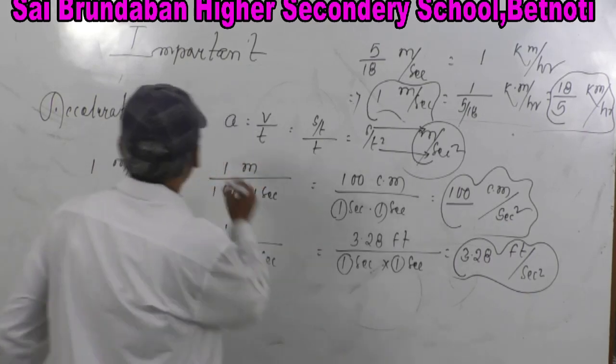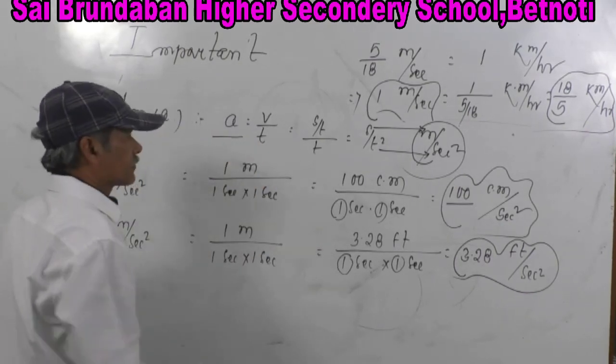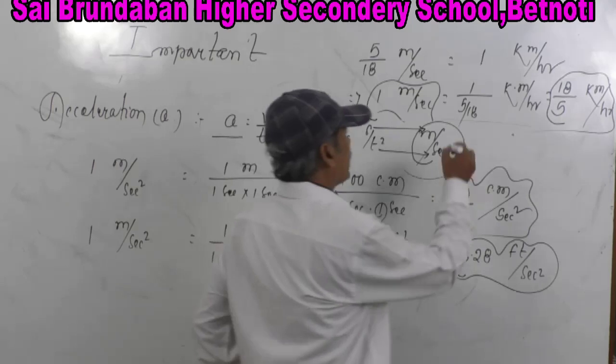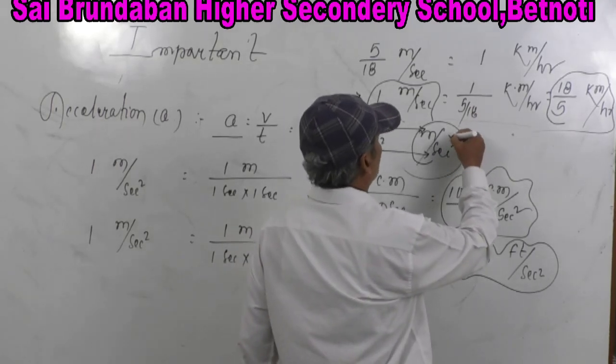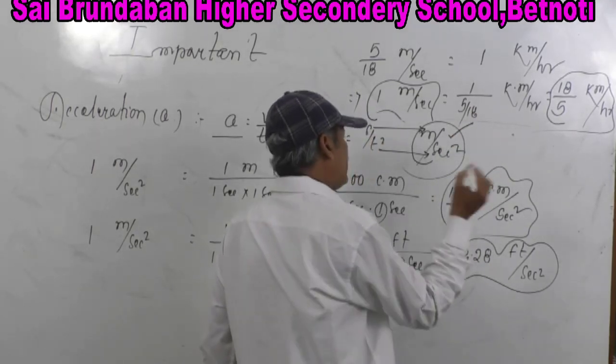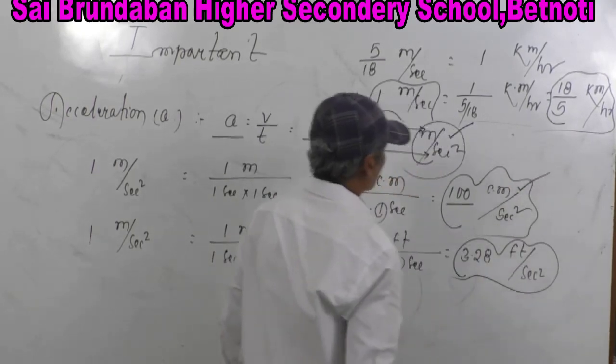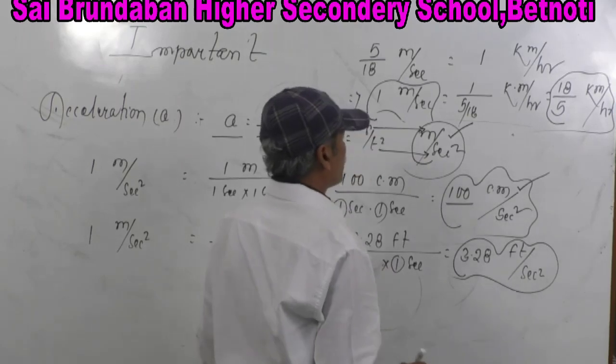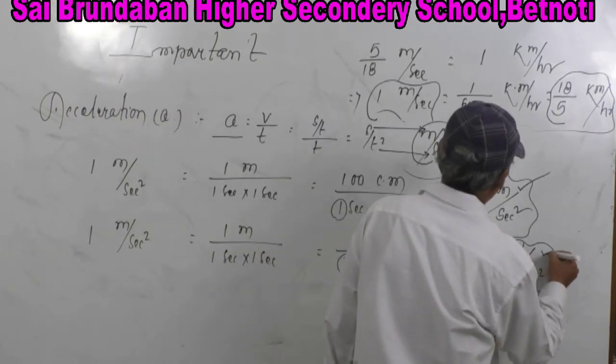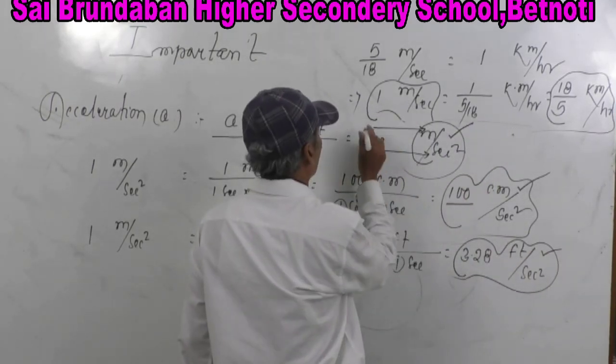This is the conversion of acceleration. The unit of acceleration in the MKS system is meter per second square. The unit of acceleration in the CGS system is centimeter per second square. The unit of acceleration in the FPS system is feet per second square. Okay.